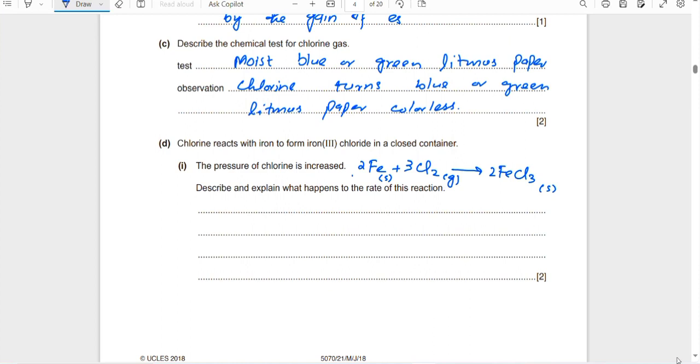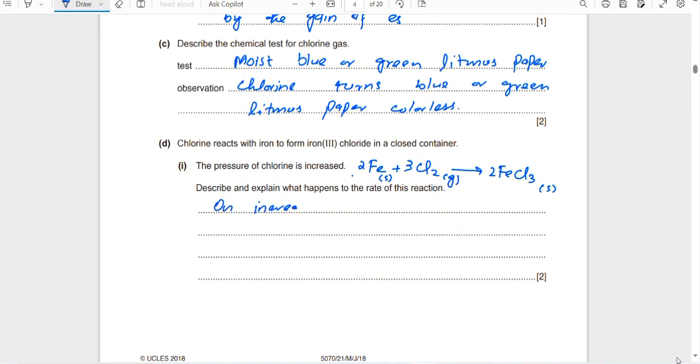So what happens when you increase the pressure? The concentration of chlorine is increased, so collisions with the iron also increase. They react more rapidly, and the rate of reaction is increased. Describe and explain what happens to the rate of reaction.